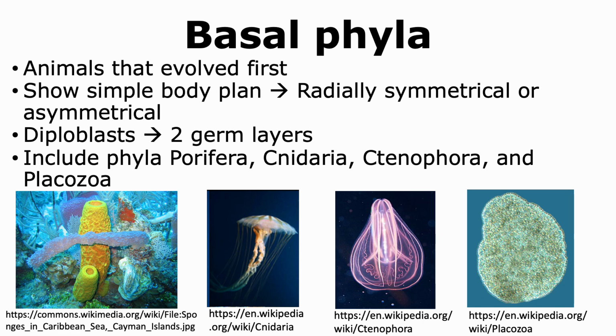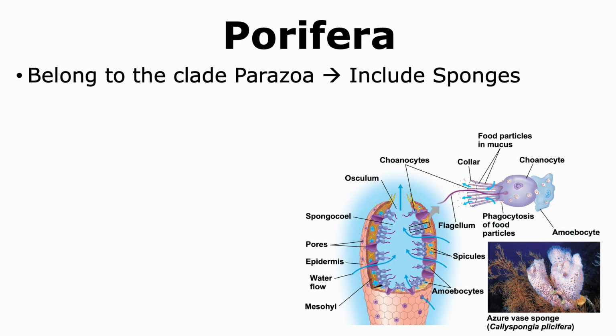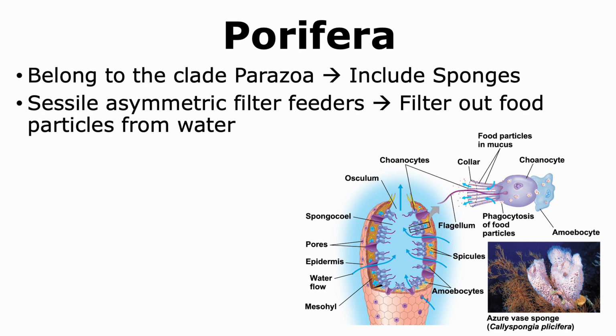All organisms that belong to the basal phyla are marine organisms and live in water. The phylum Porifera belongs to the clade Parazoa, and it includes the invertebrate animals called sponges. Sponges are sessile or non-motile animals that are asymmetric.